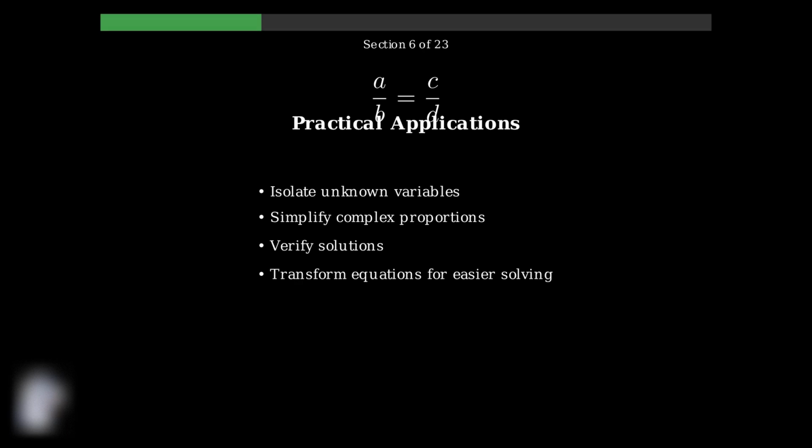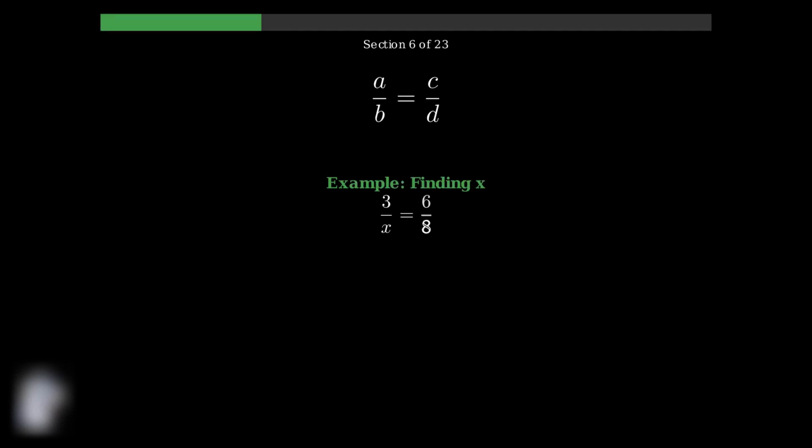They allow us to isolate unknown variables, simplify complex proportions, verify our solutions, and transform equations to make them easier to solve. For example, to find x when 3 over x equals 6 over 8, we use cross-multiplication. 3 times 8 equals 6 times x, giving us 24 equals 6x, so x equals 4. The properties make this solution straightforward and reliable.